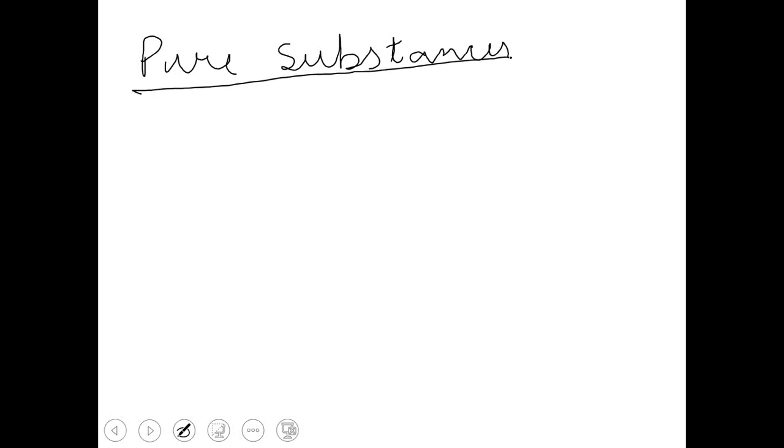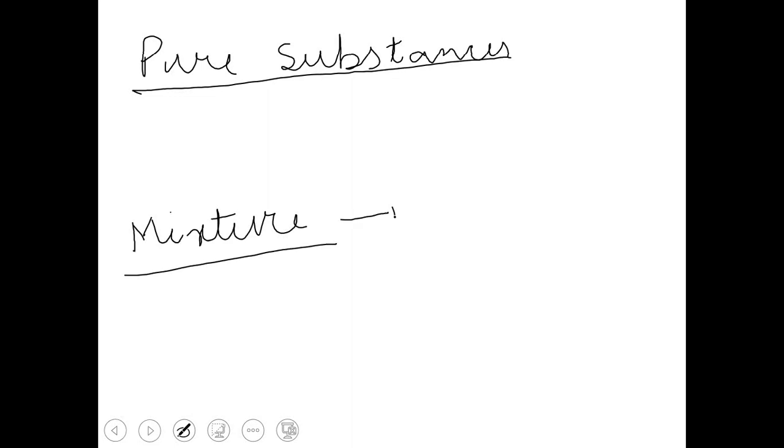Now I want to discuss one more point here. We have discussed pure substances. Students, we can never separate the components of pure substances by physical methods. They can't be separated. But in the case of mixtures, we have seen that components of the mixture can be separated by physical methods.